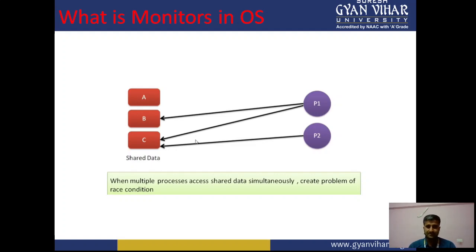While discussing semaphores, we already discussed three criteria: mutual exclusion, progress, and bounded waiting. In mutual exclusion, we discussed how at one time only one process can enter the critical section, and then we discussed progress.